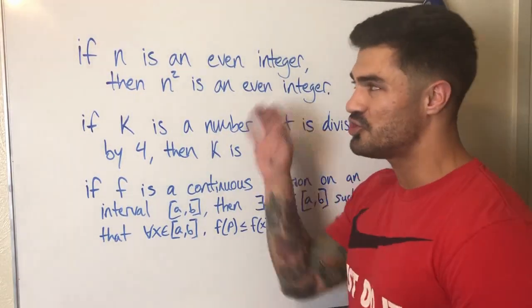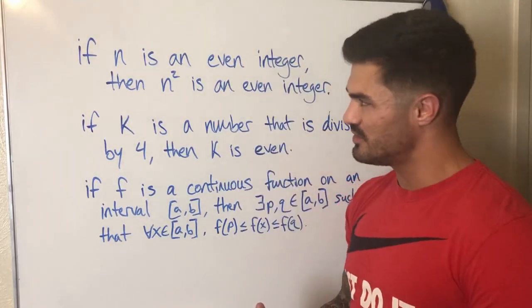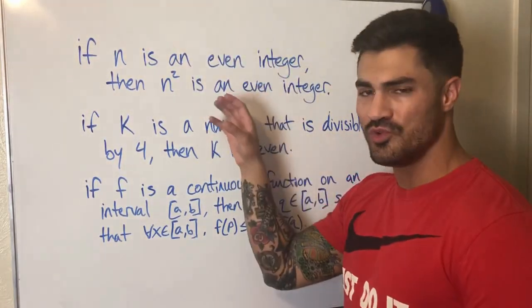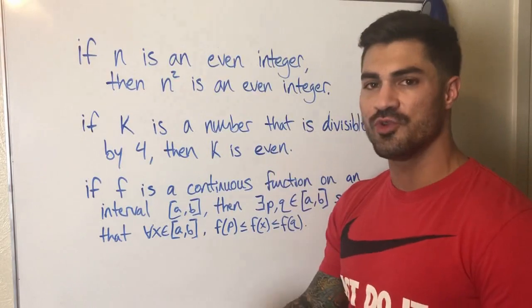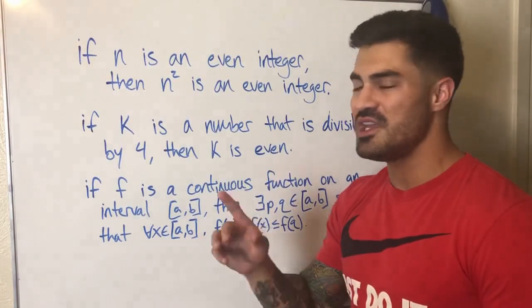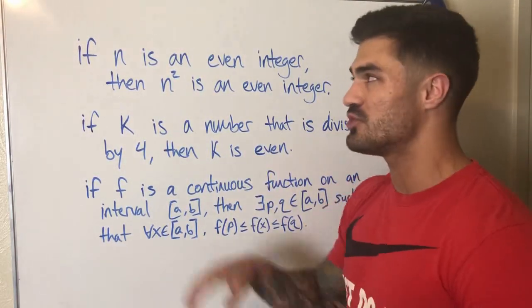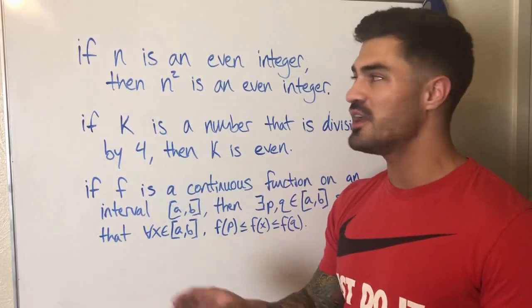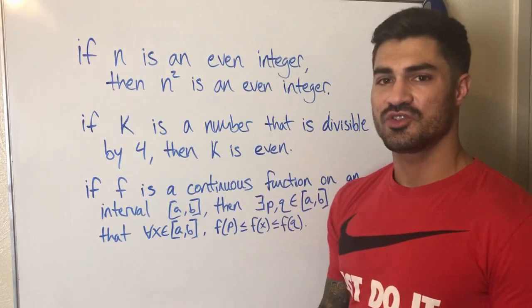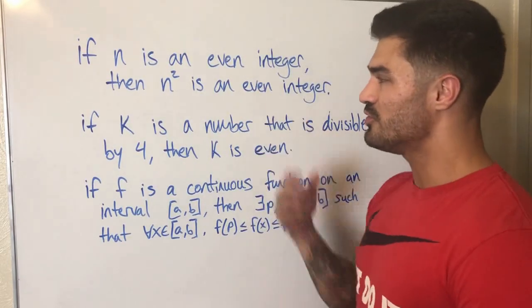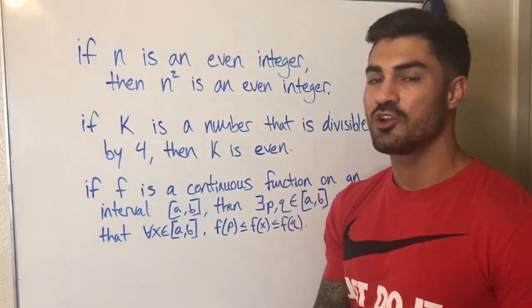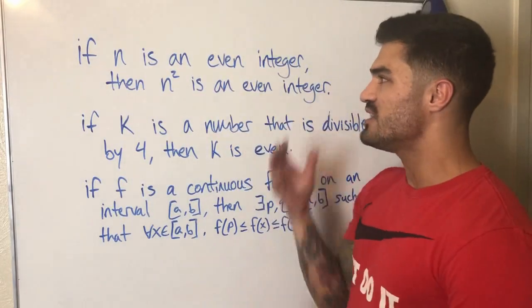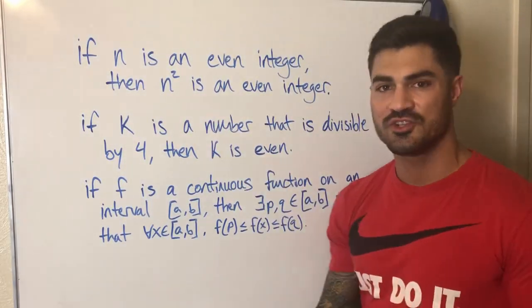So all we really need to show when we prove something like this is that when the premise is true, the conclusion is always true as well, right? If we can find even one example or one situation where the premise is true and the conclusion is false, the whole thing is false, okay? So for all of these 3 conditional statements, since they're true, anytime the premise is true, the conclusion is true as well. So if n is an even integer, then n squared is an even integer, always.